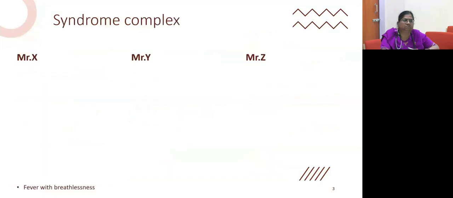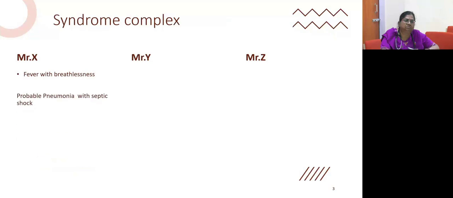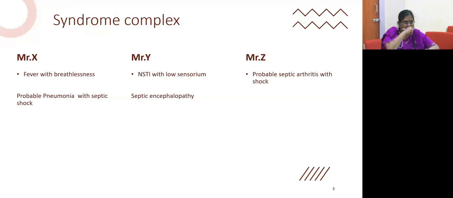Other systemic examination was normal. So just summarizing, Mr. X came with acute onset fever with breathlessness, with probable pneumonia with septic shock. Mr. Y presented with a necrotizing soft tissue infection with low sensorium, with septic encephalopathy. And Mr. Z had presented with probable septic arthritis with shock. So given these 3 cases presenting in the southern part of India, would anyone like to go for any differentials?